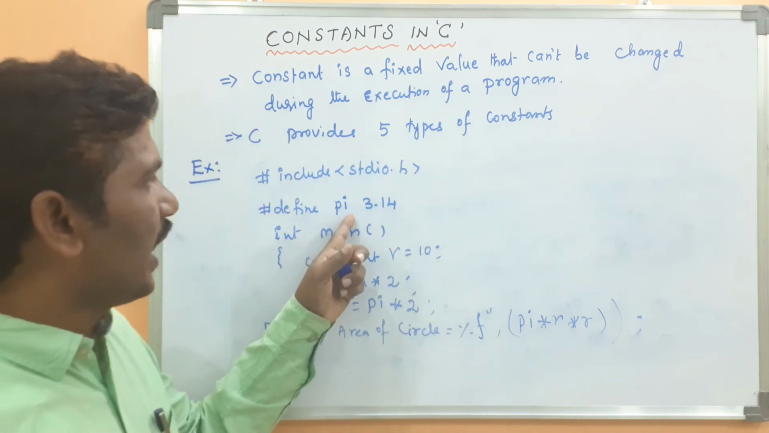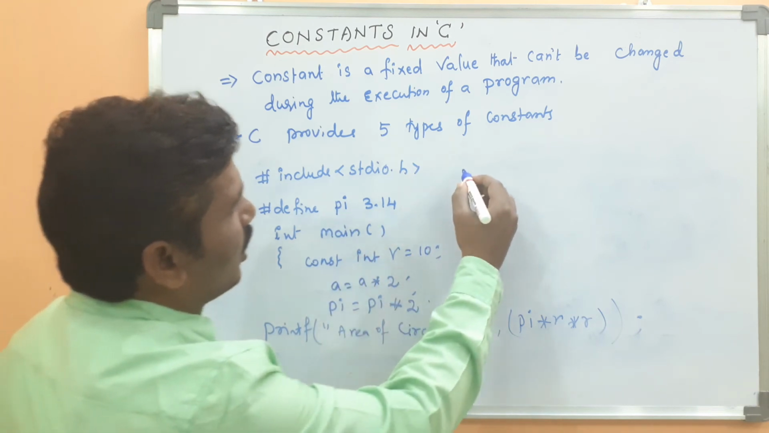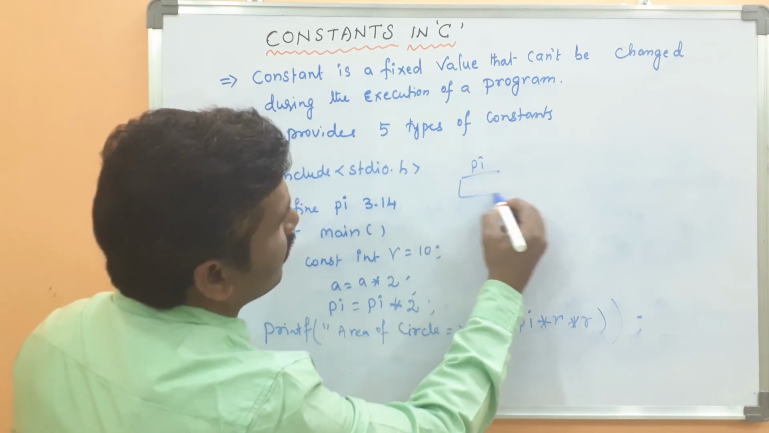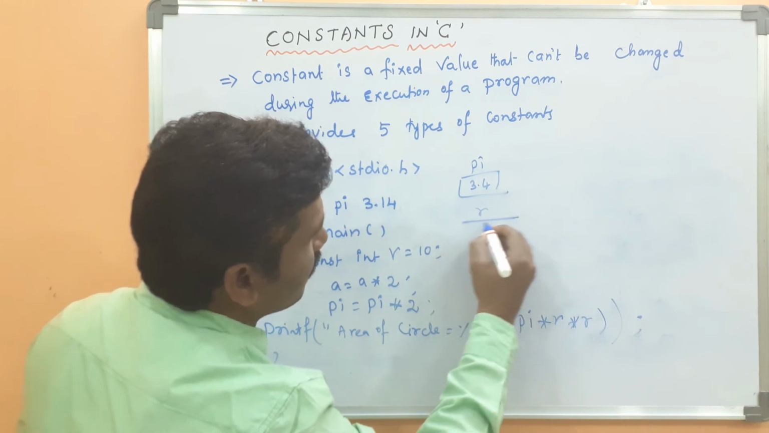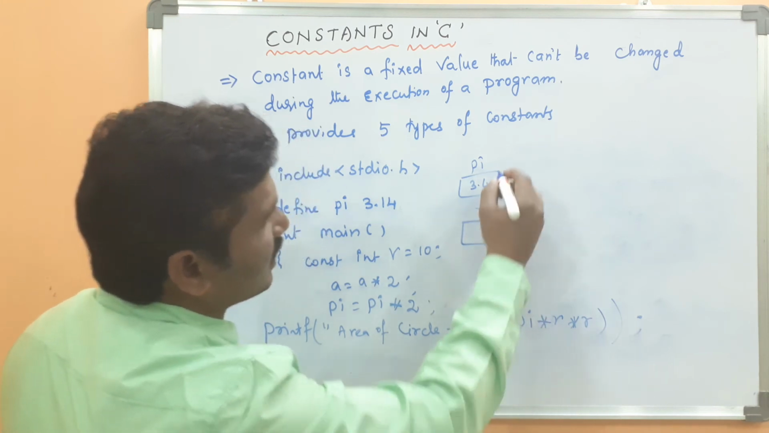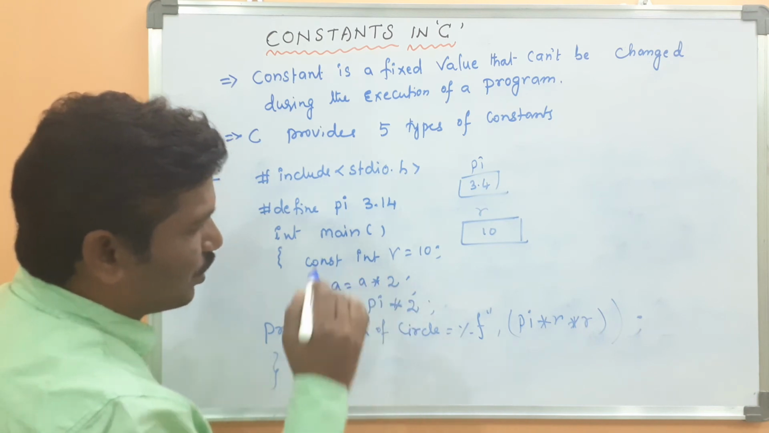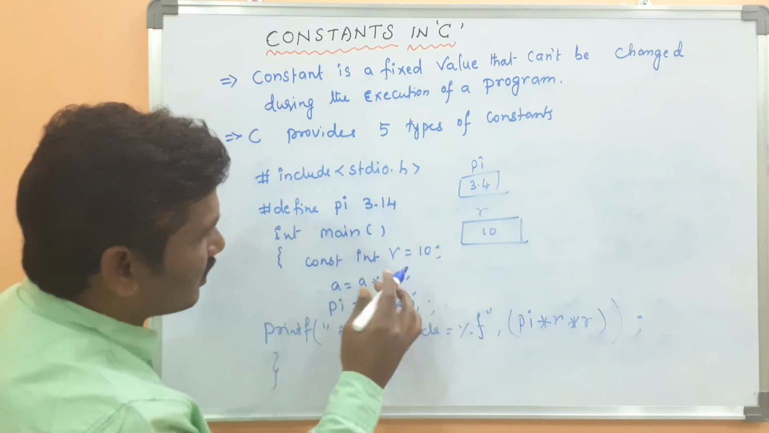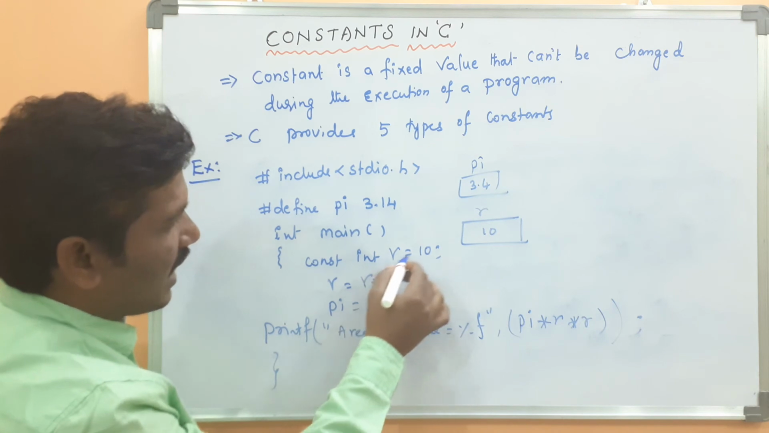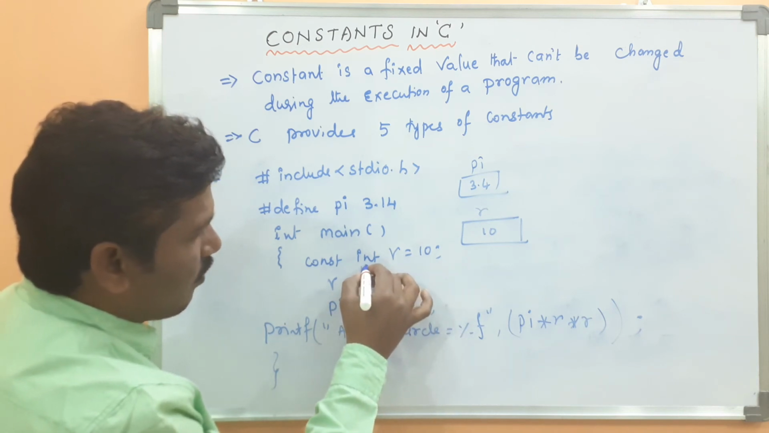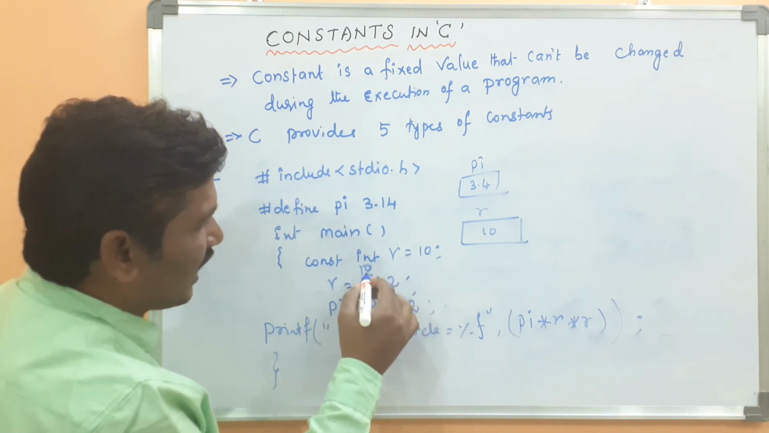Here the pi 3.14 is a constant value. The constant into R, because the pi value is 3.14. What does the R value become? 10. Both are constants. Here R equal to R multiplied with 2. What is the R value? Sir, 10. Okay. What is 10 into 2? 20. 20 will be stored again where?